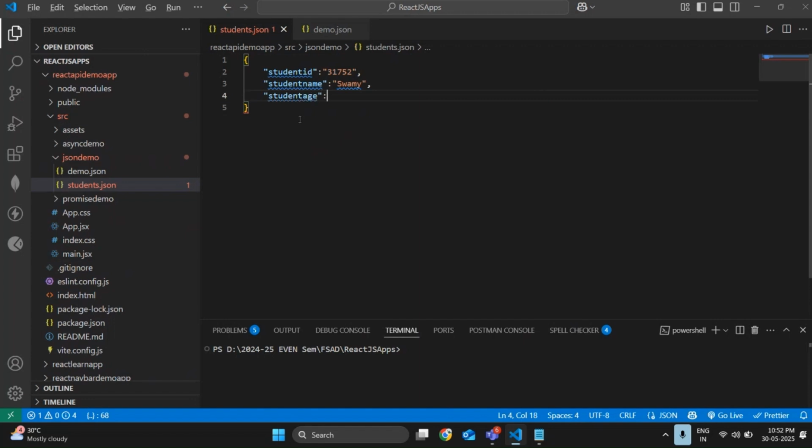If you want to give integer values, in double quotes nothing will happen. If you give them without double quotes, also nothing will happen. See, if I remove the double quotes here also, nothing will happen.